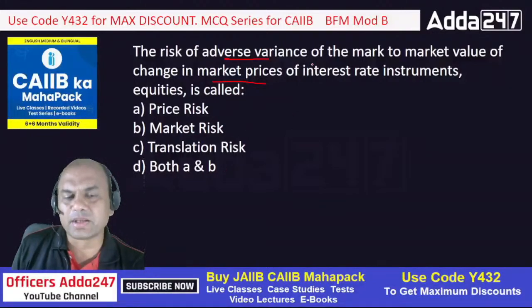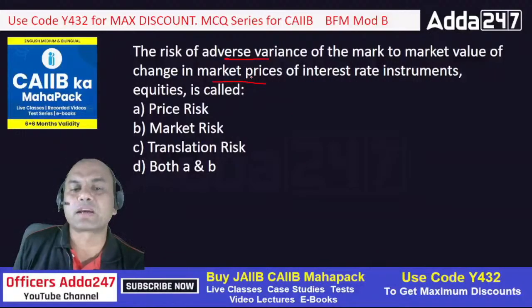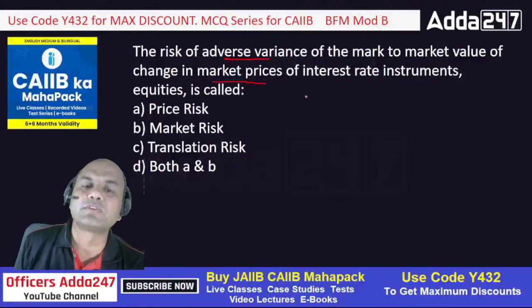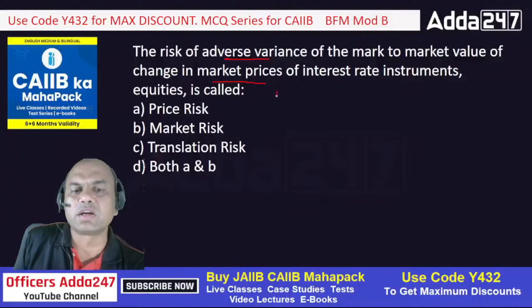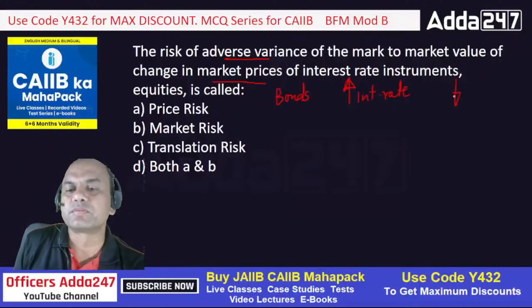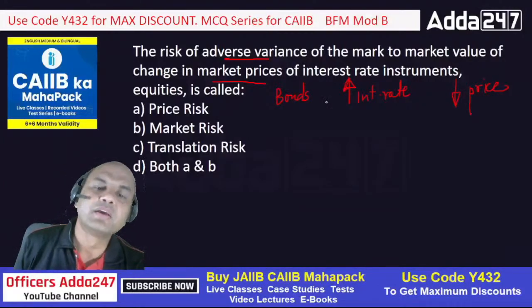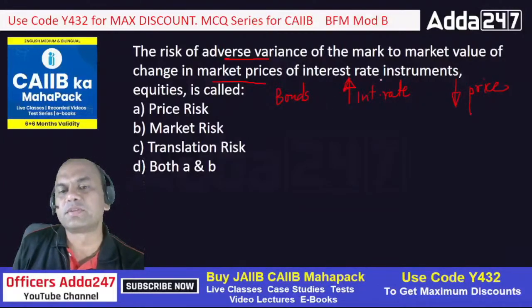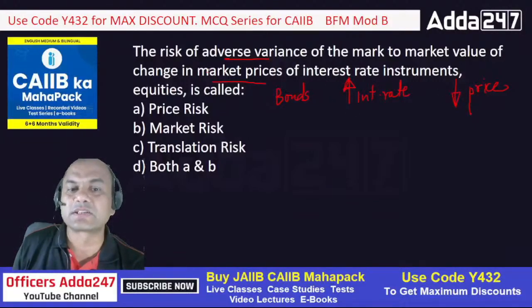So what does it mean? Adverse variance of my market prices of instruments means, suppose it all boils down to bonds. In bonds, what happens if the interest rate goes up? The price of the bond goes down. These are always inversely related. Now the problem over here is, if the interest rate goes up, the price goes down. See this, what is given?